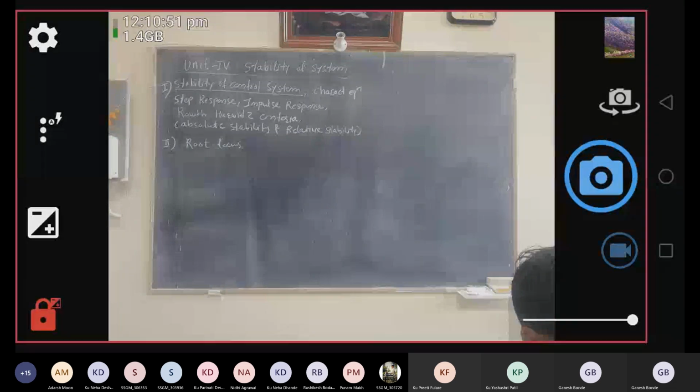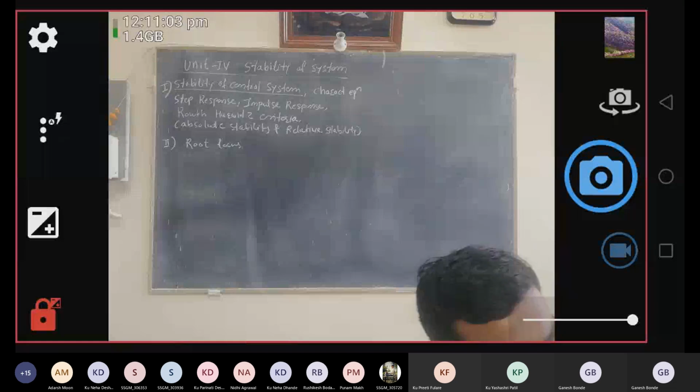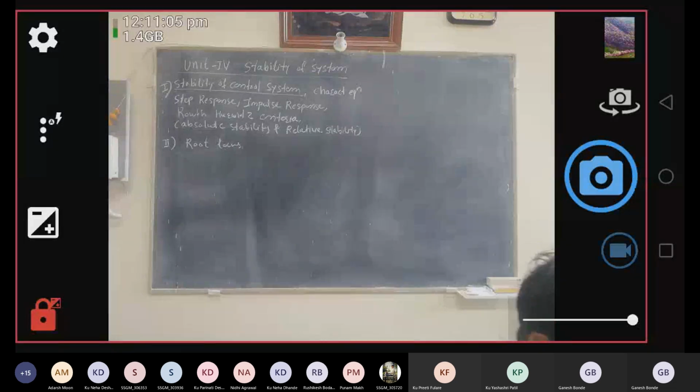Henceforward, in units 4, 5, 6, you will find a direct 13 marks question or 7 or 8 marks questions, but probably one question of 13 marks is always asked in the examination based on units 4, 5 and 6. These units are very scoring ones, so I request everybody, please give your attention to this unit.